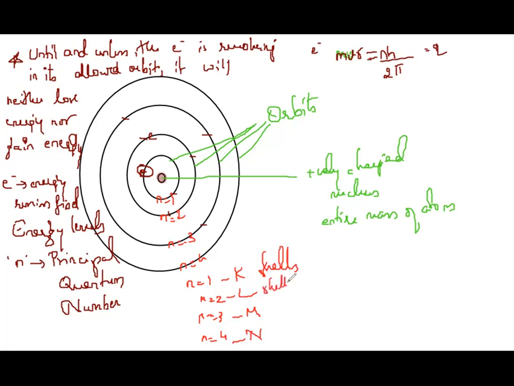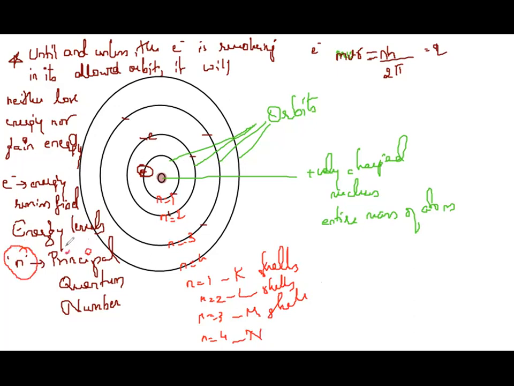Yes, you can call them shells also. Understanding? So why are they called energy levels? Until and unless that electron is revolving in its own orbit, it will neither radiate energy, that is lose energy, nor gain energy. So the electron's energy remains fixed. Therefore, the orbits are also called energy levels, denoted by the symbol small n.